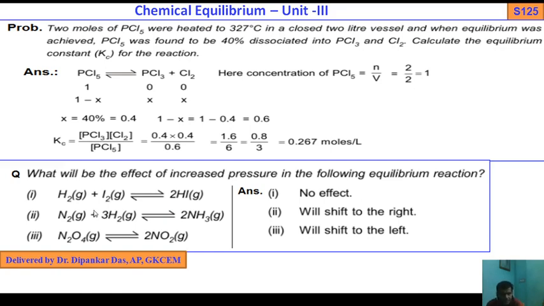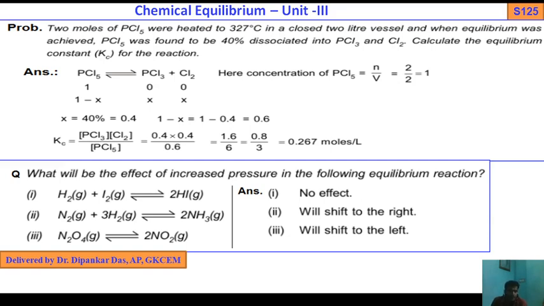H2 gas plus I2 gas gives 2HI gas, N2 gas plus 3H2 gas gives 2NH3 gas, N2O4 gas gives 2NO2 gas. I have discussed the effect of pressure several times, during the preparation of ammonia, sulfuric acid and nitric acid, and also during the discussion of Le Chatelier's principle.